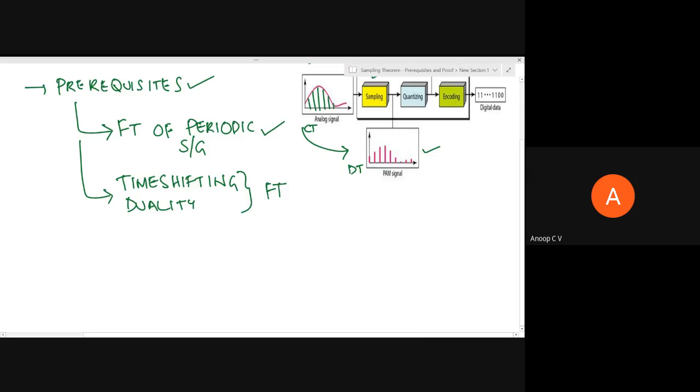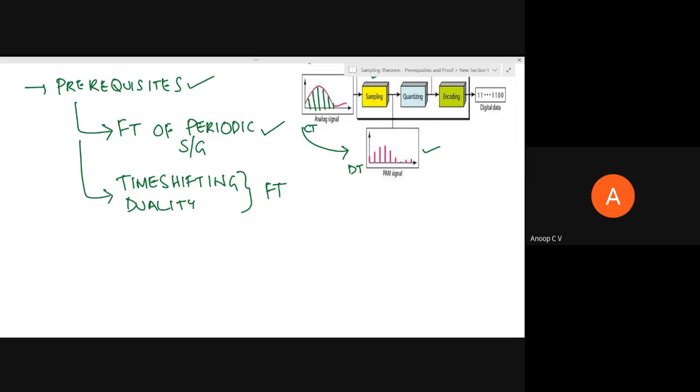Most natural or physical signals, like voice or any sensor data, are actually analog signals. So when converted to digital, it should reliably represent whatever information was there in the analog signal. For that, we should see what the ideal sampling interval should be. That's what is given by our sampling theorem.